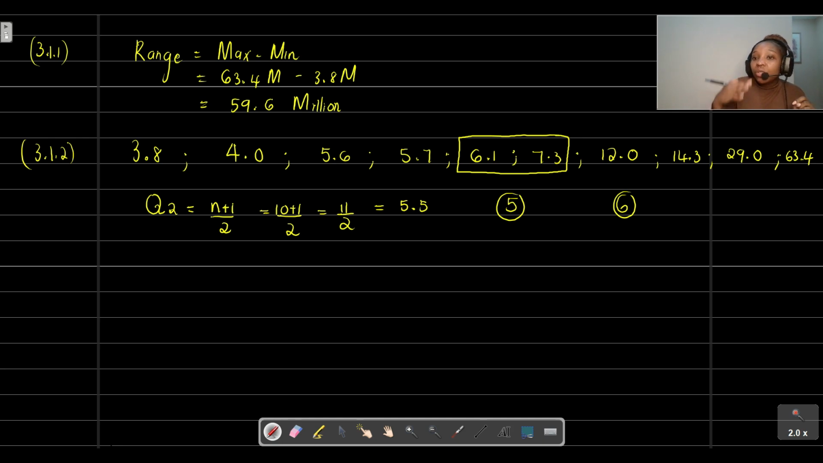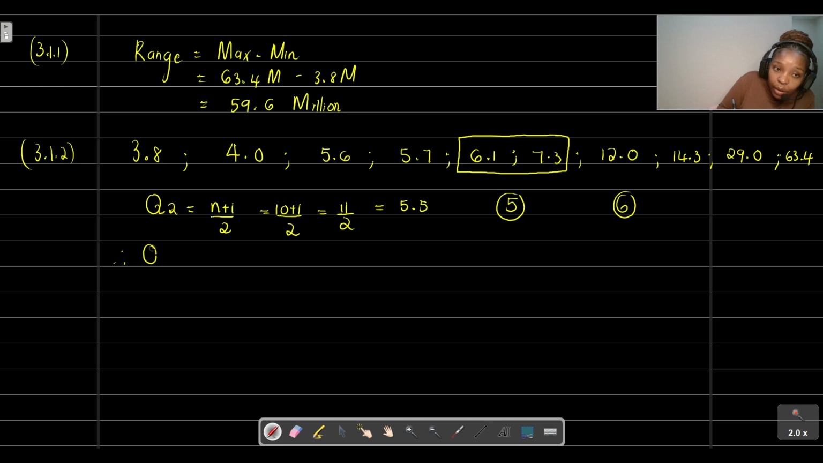We can also check to see if we've done the correct thing. On the left hand side, we have to have an equal amount of values as on the right hand side. We can see that on the left hand side we've got 1, 2, 3, 4, and on the right hand side we've got 1, 2, 3, 4. Therefore, we already know that definitely our median is a number that's going to be in between those values.